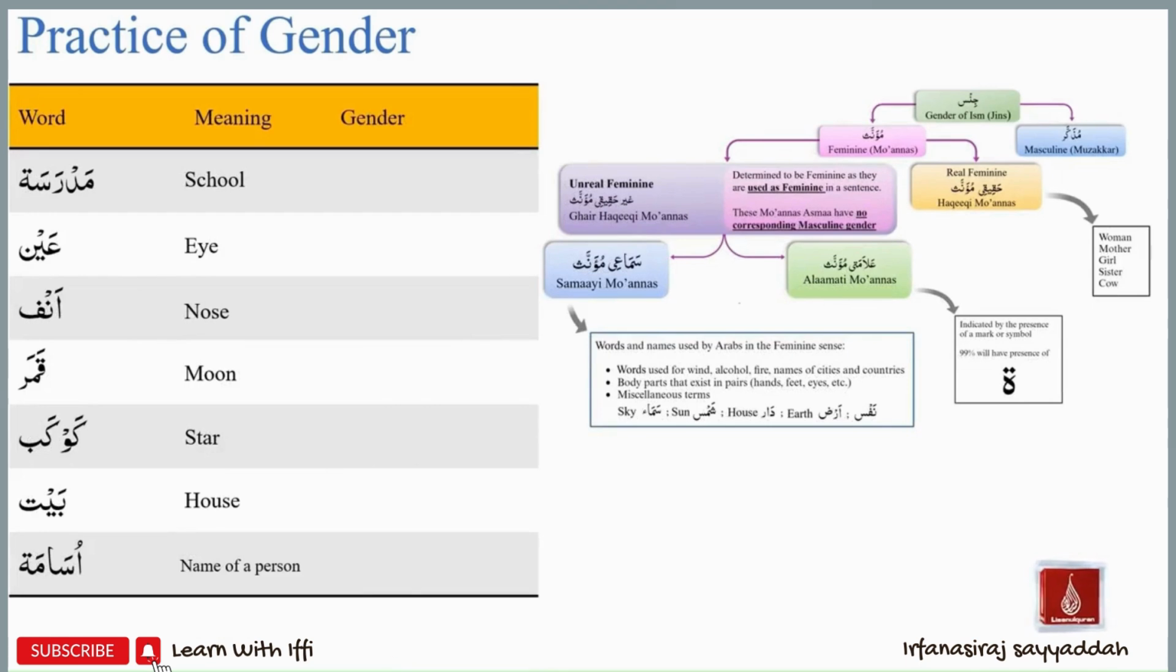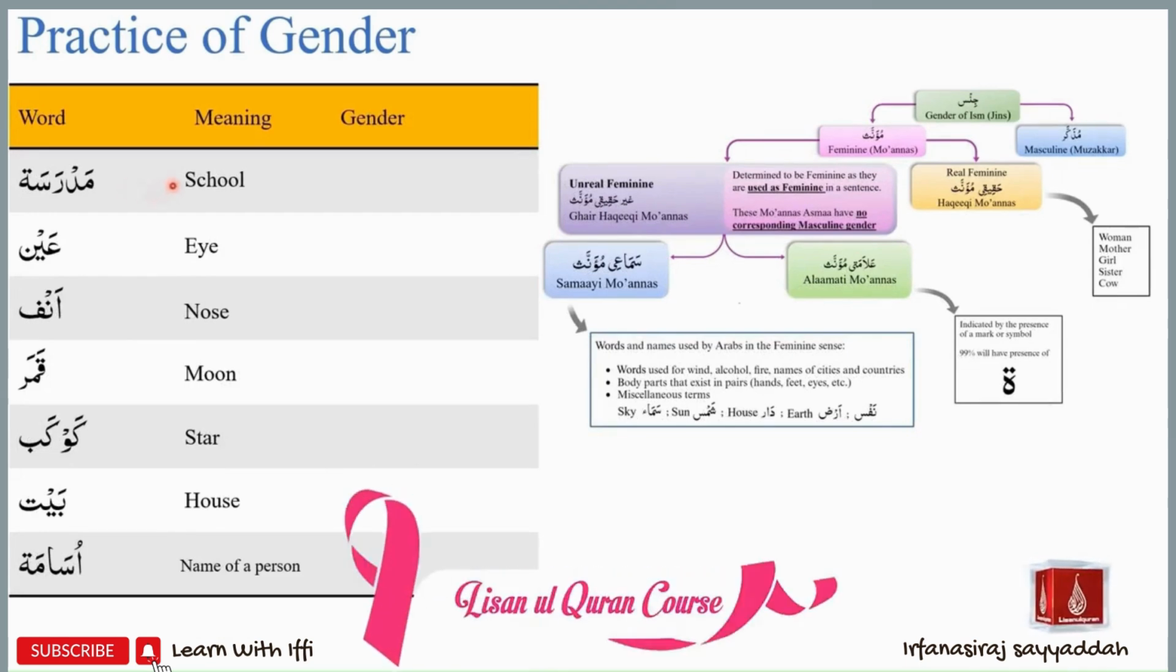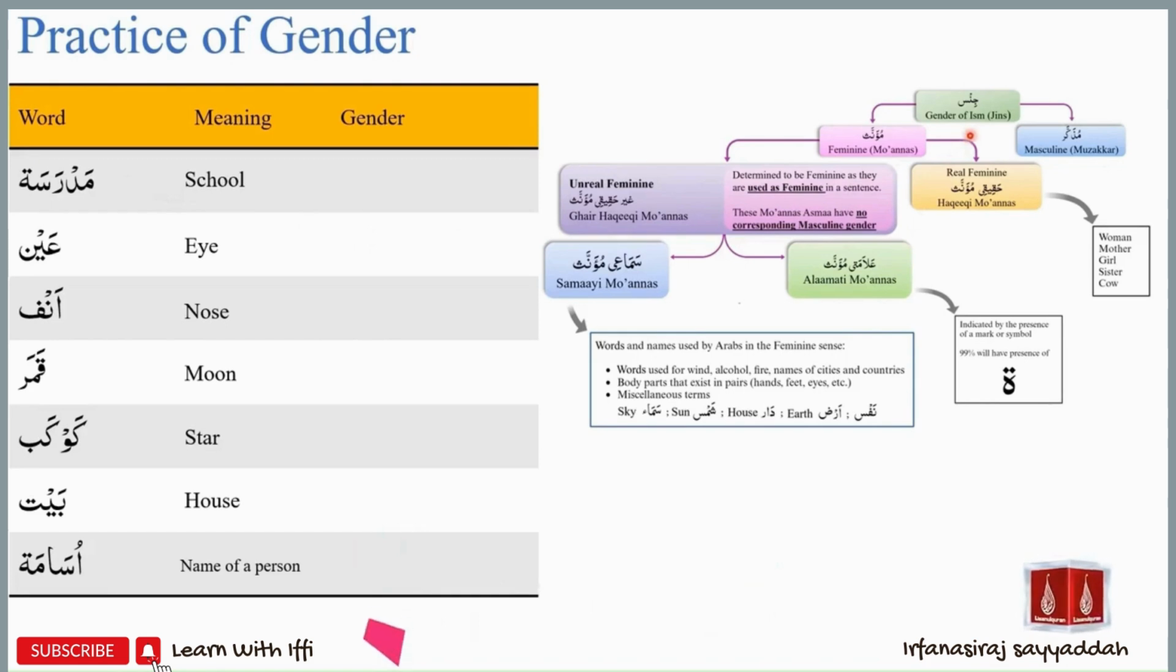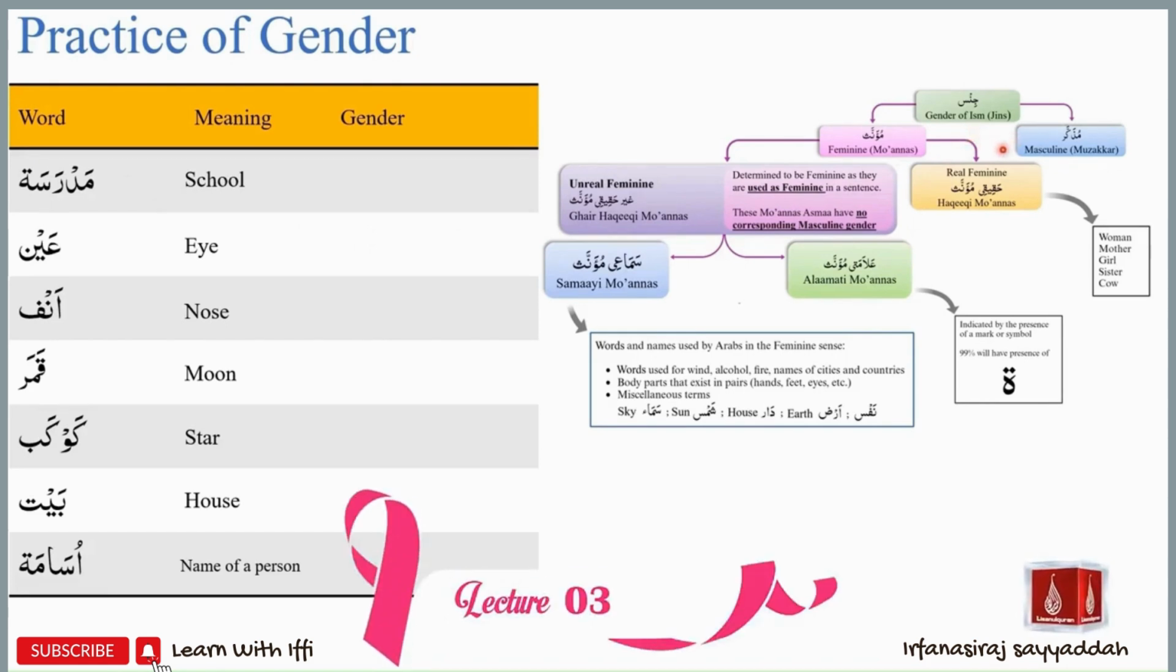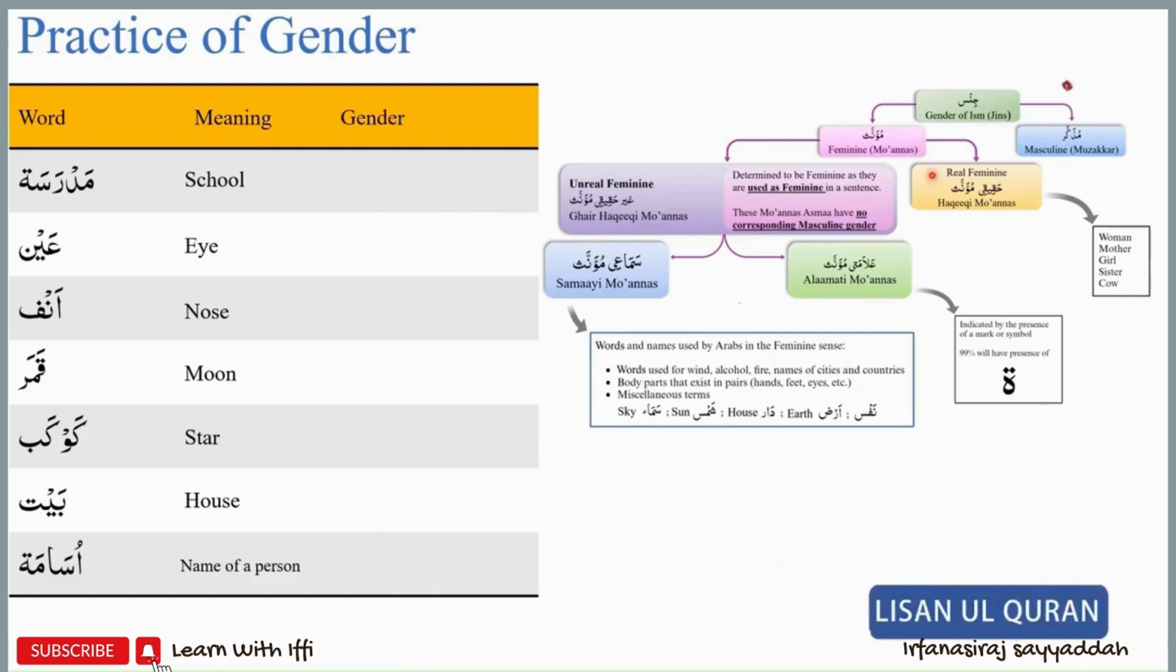The next word is madrasa. Madrasa means school. Is madrasa a masculine or a feminine ism? We will look at our diagram. We don't know if madrasa is a masculine, so we will look at the different groups of feminine and see if madrasa fits any description. We know that madrasa is not a real feminine. It is not a real feminine or hakiki muannas ism because it does not have a corresponding masculine ism. So we will see if madrasa is an unreal feminine ism. First, we will look for presence